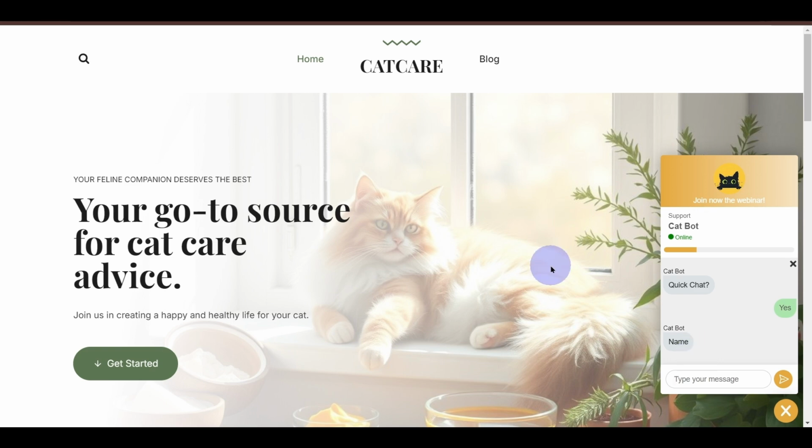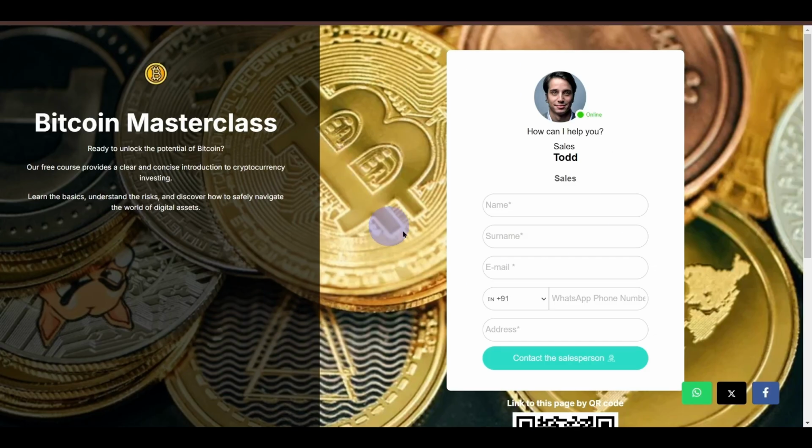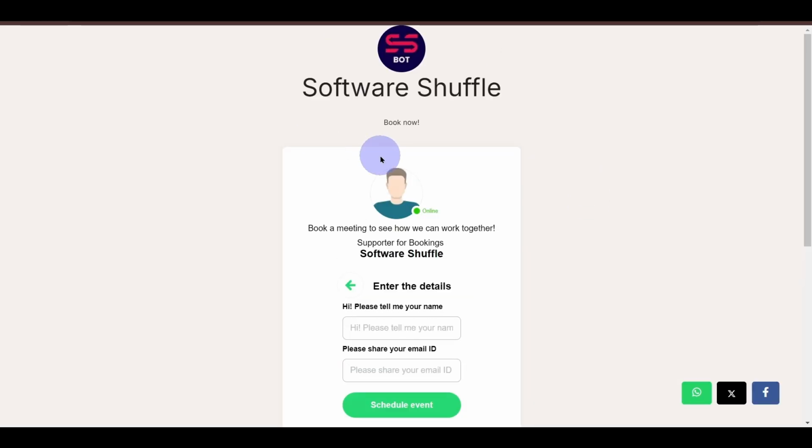This tool that I'm going to show you today is going to be really useful if you're trying to collect leads, right? If you have a WordPress website or any website for that matter, or if you want to create individual forms like this to book clients, this tool is going to be extremely useful and extremely user-friendly. It's very easy to use. You'll get the hang of it in a matter of minutes, okay?